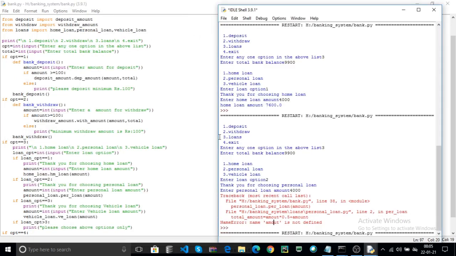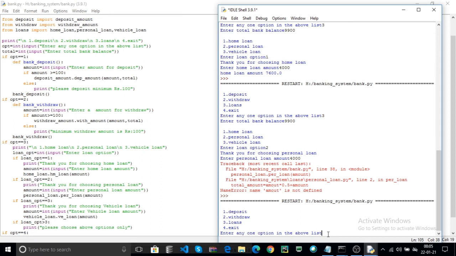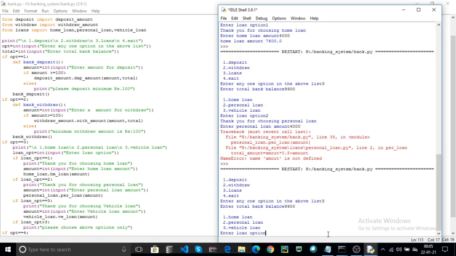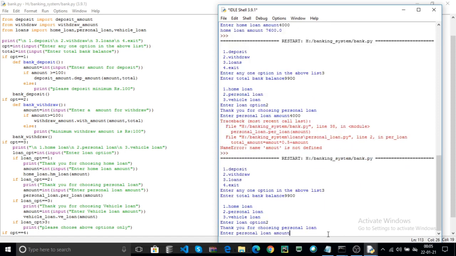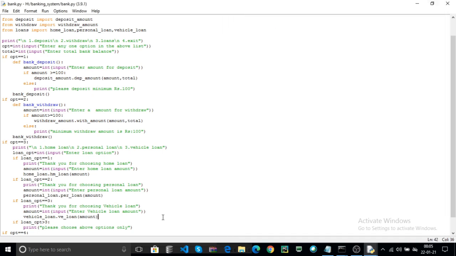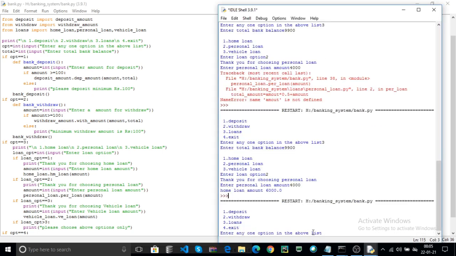Now again rerun. Here choose the option 3. Enter the total bank balance, 9,900. Here I choose the personal loan. Our loan amount is 4,000. The total home loan is 6,000. I again rerun the code.